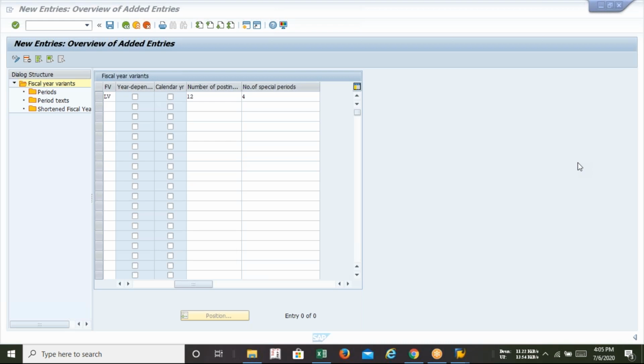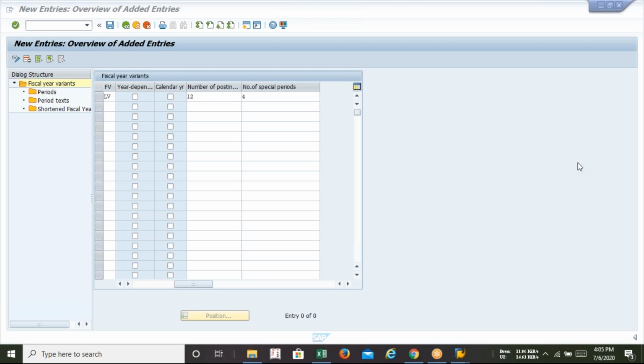Because of that, lockdown is going on. So in this special period, we are not performing the current financial year accounting, rather we are performing the previous one. That's why it says to select a maximum of 4 months as special period.